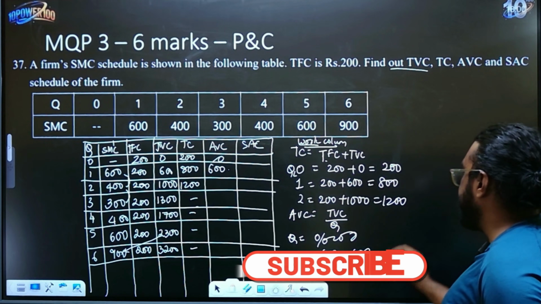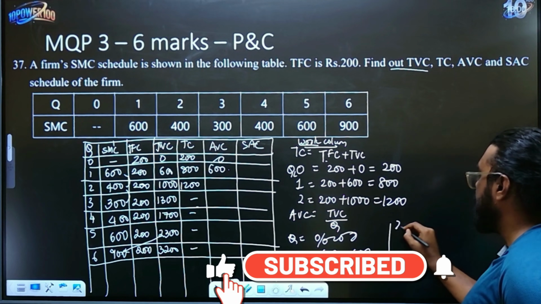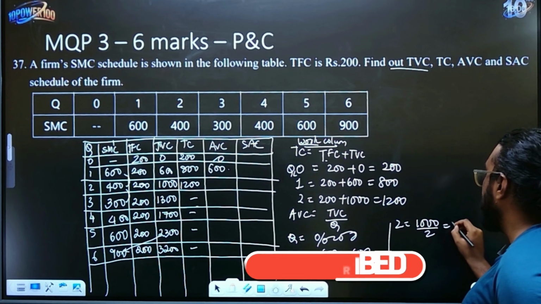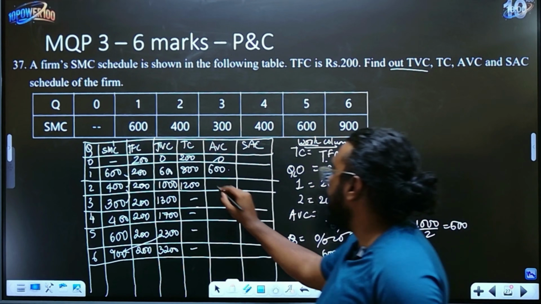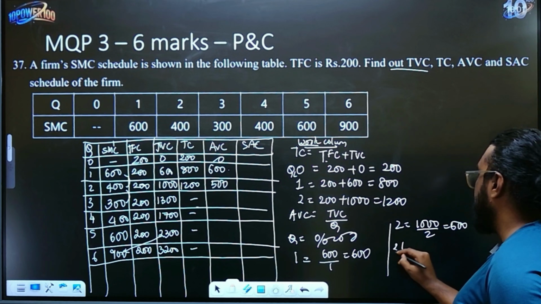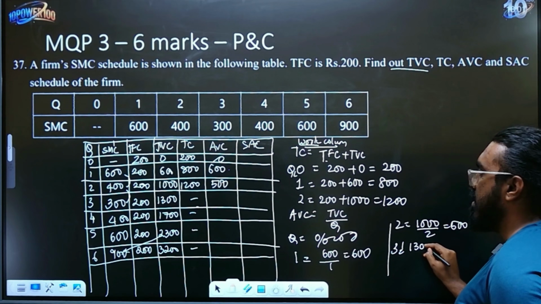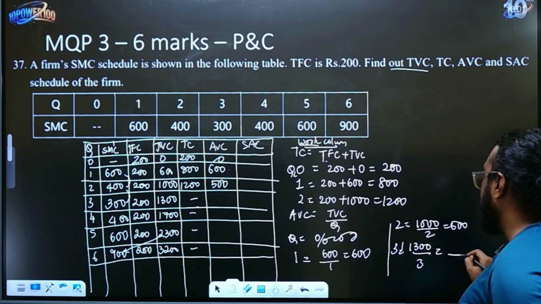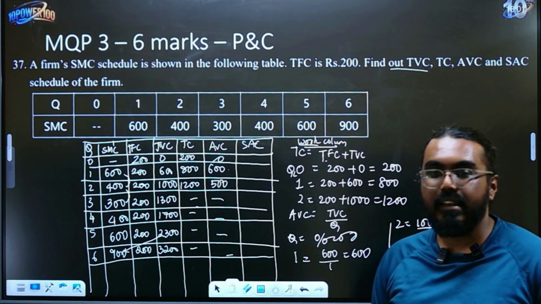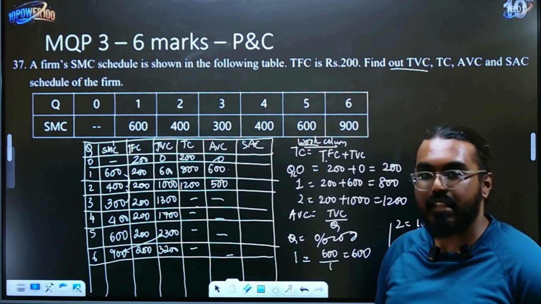Next, when it is 2, total variable cost is 1000. 1000 divided by 2 is 500. So write 500 in the next box. Similarly, for the next one, when it is 3, total variable cost is 1300 divided by 3. You will get a decimal, so write that answer accordingly. You should be filling it as and how you solve it.